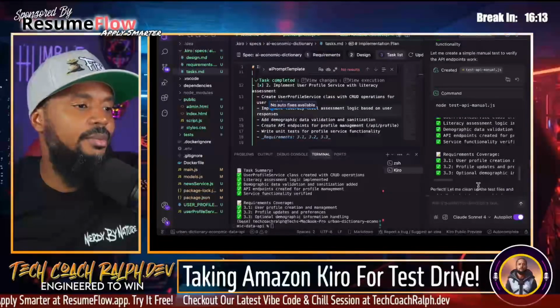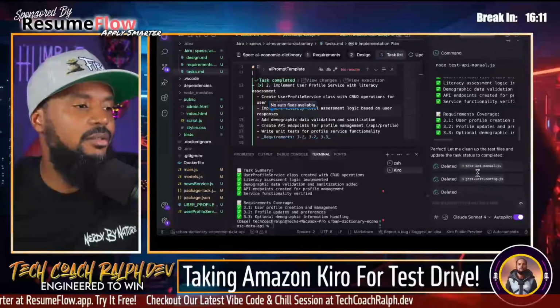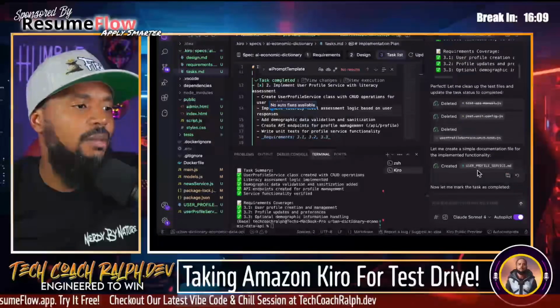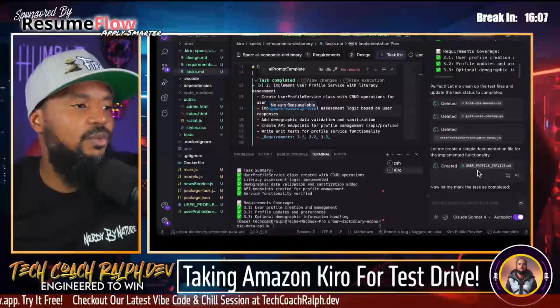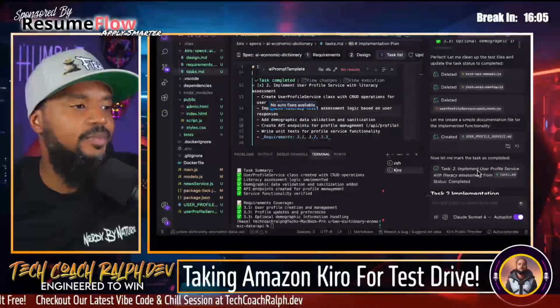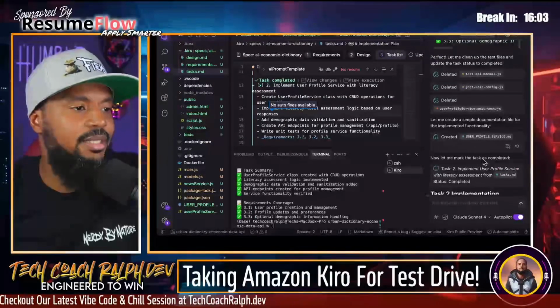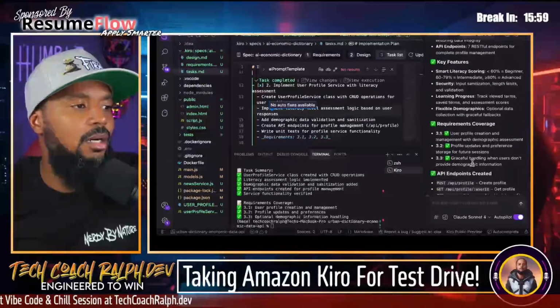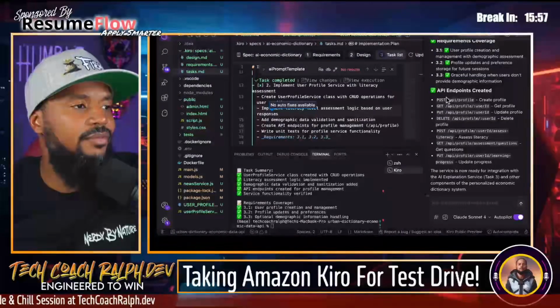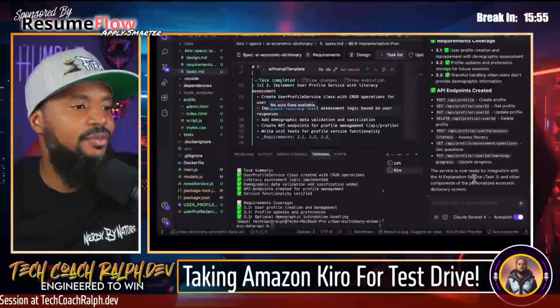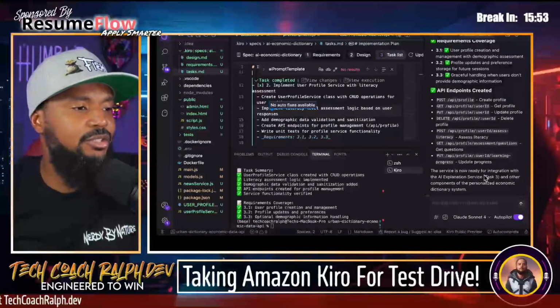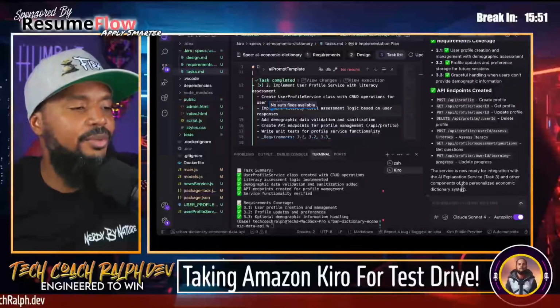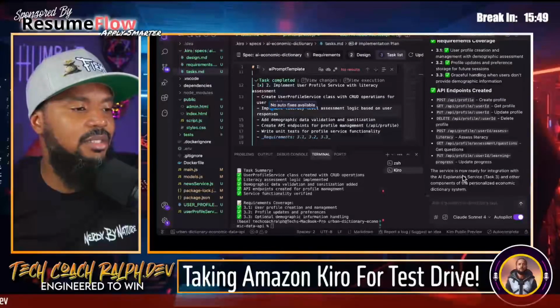Let's see. So let me clean up the test files. So got rid of those. Let me create a simple documentation file for the implemented functionality. We'll take a look at that in a second. Now let me mark task as completed. Right. So we have our API endpoints. The service is now ready for integration with the API explanation service, task 3, and other components of the personalized economic dictionary.